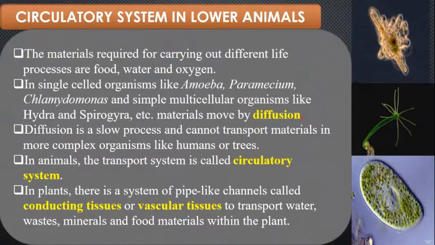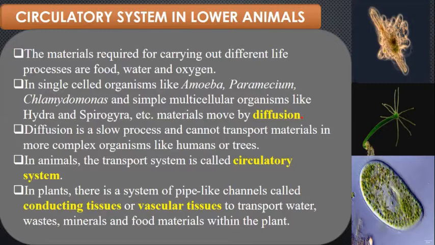Children, you all know that every living organism requires food, water and oxygen for their survival. But do you have an idea how these things are circulated in the body? So today let's talk about the lower animals.